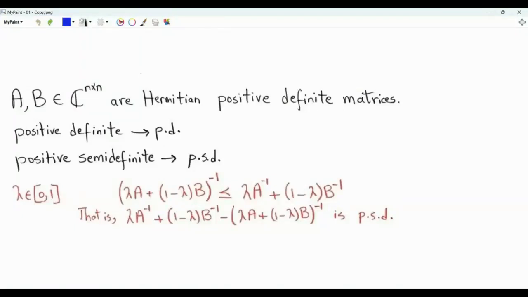Bismillah ar-Rahman ar-Rahim. This video is about the convexity of matrix inversion for Hermitian positive definite matrices. We have two matrices, A and B, of size n by n. Both are Hermitian and positive definite.